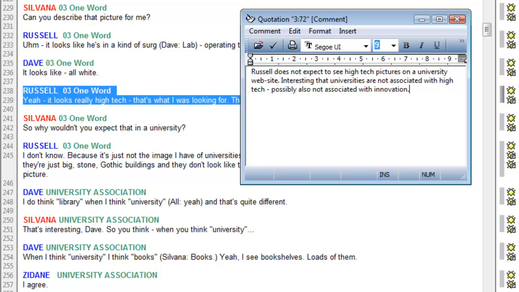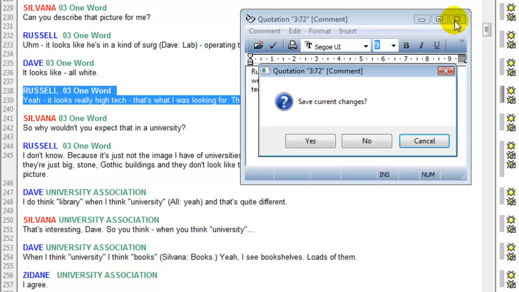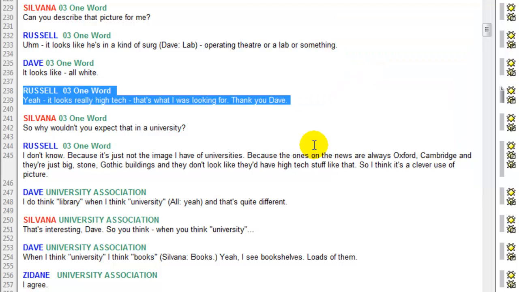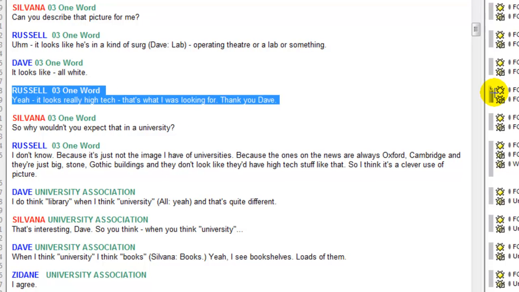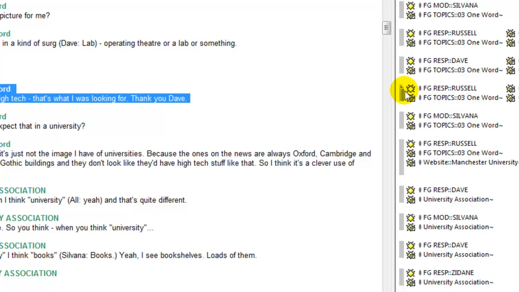It's just a short reflection, but the important point is that it is attached to the part of the data that has triggered that reflection. And as you can see now, the quotation in the upper right-hand corner is folded over, which is indicating that there is a comment linked here.